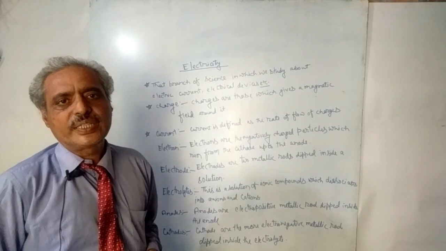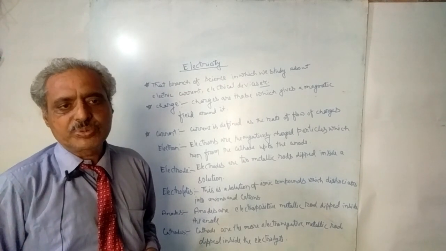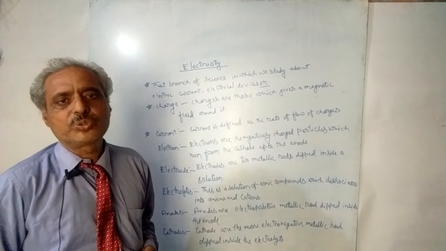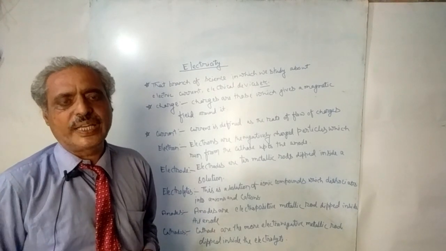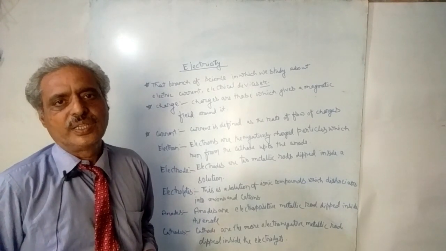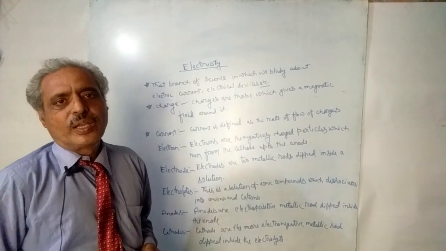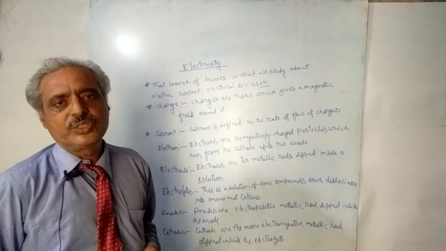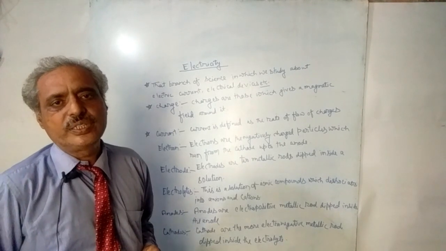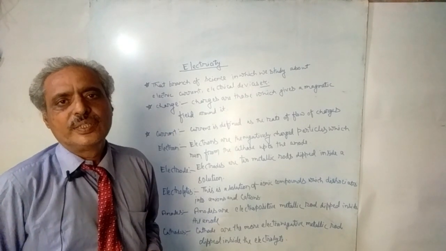It means that iron is a magnetic substance. Magnetic substances are those substances which are attracted by electric current. And there are three types of magnetic substances. First is iron, second is cobalt, and third is nickel. All these three elements are magnetic.